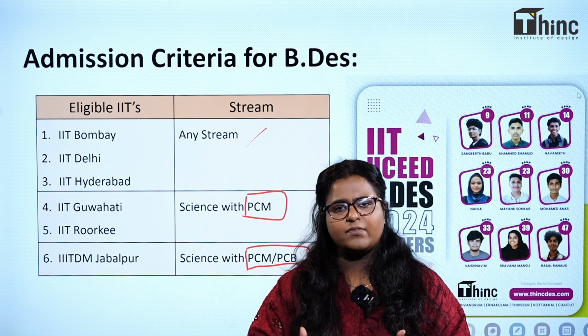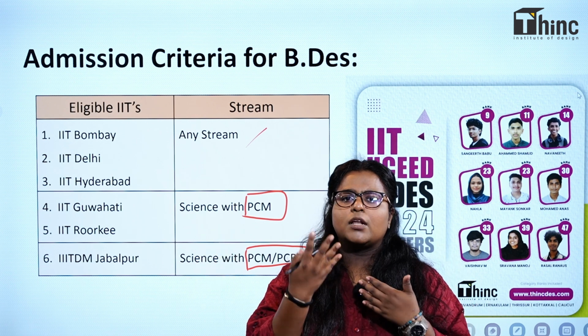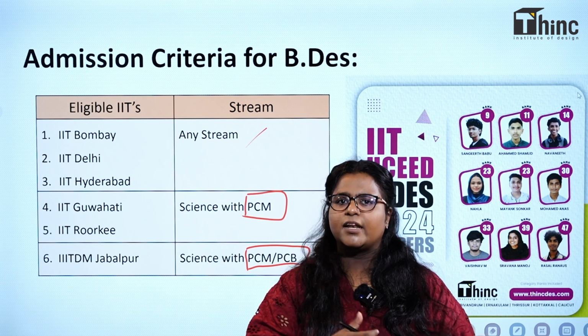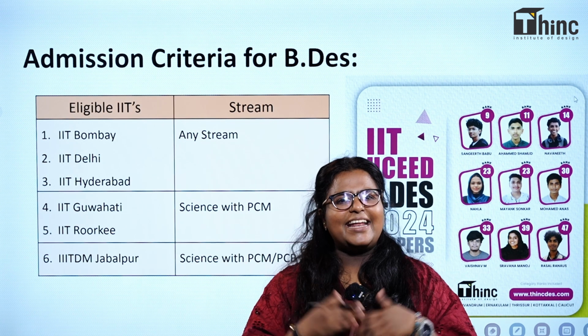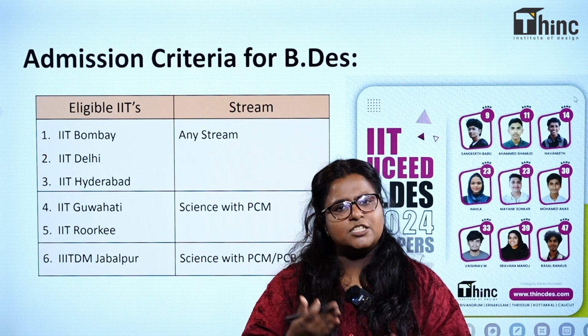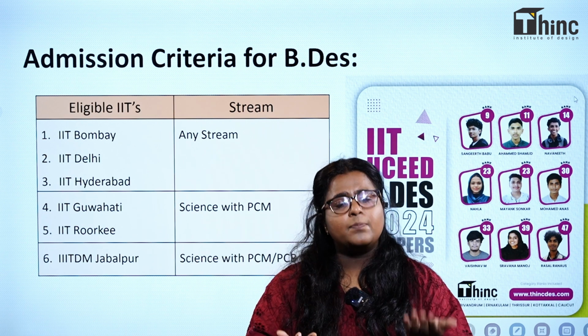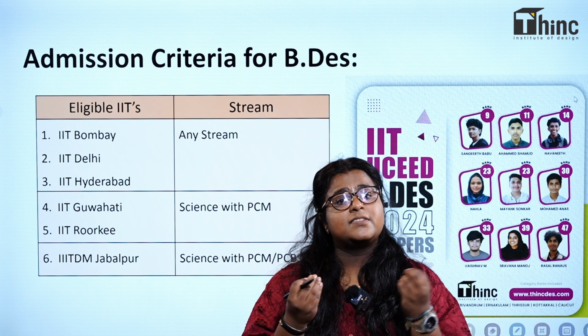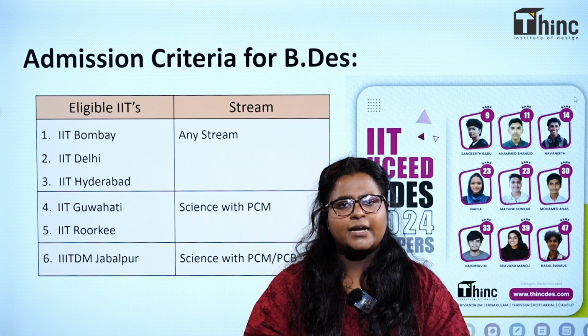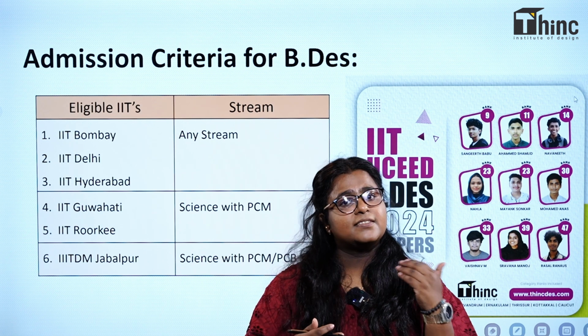Look into that very carefully and see which IITs you are eligible for considering your 12th stream, and then keep your preferences for colleges. After getting an idea of which IITs you are eligible for by comparing your stream, you can check your category rank against the previous year's category ranks to see which IITs you can get into, and you can keep your preferences accordingly.